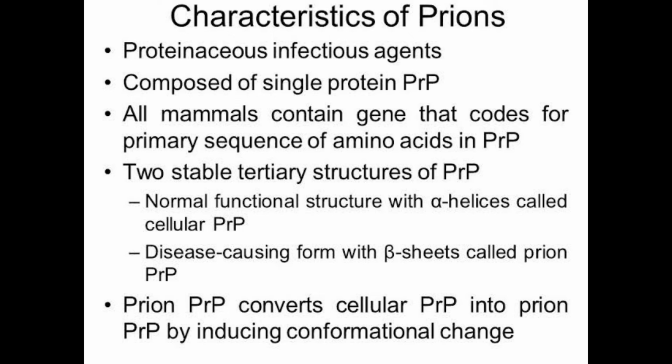Next, characteristics of prions. They are proteinaceous infectious agents. They bring infection to organisms. They are composed of a single protein, PRP, which stands for protease resistant protein. All mammals contain a gene that codes for the primary sequence of amino acids in PRP.